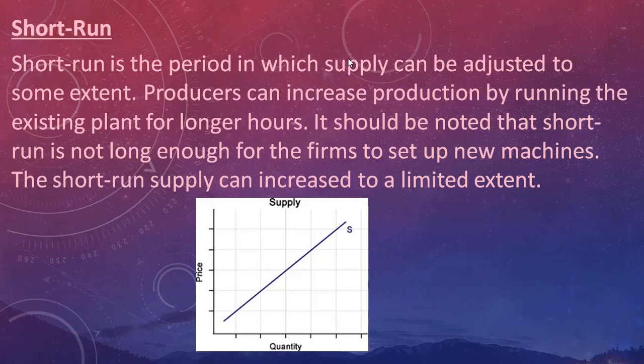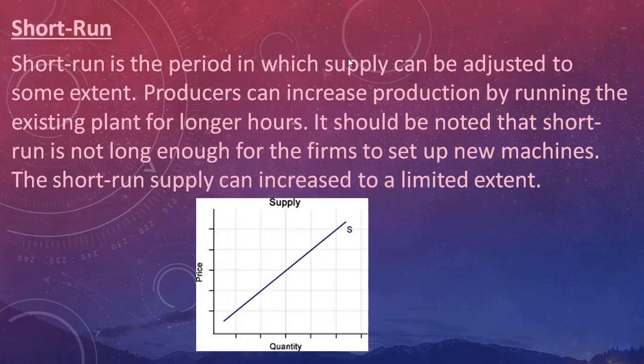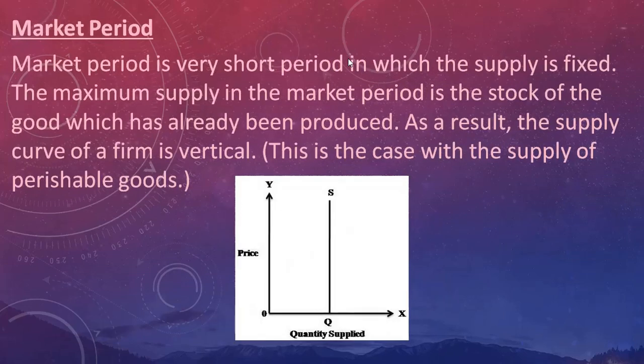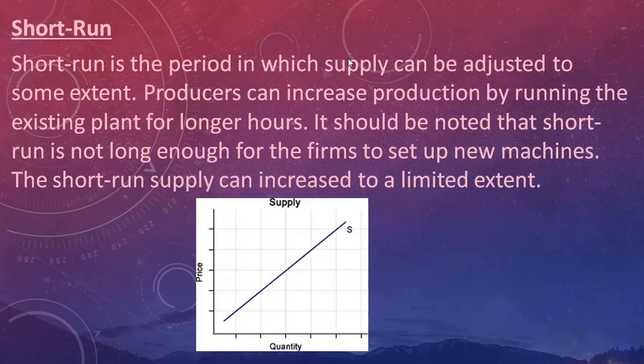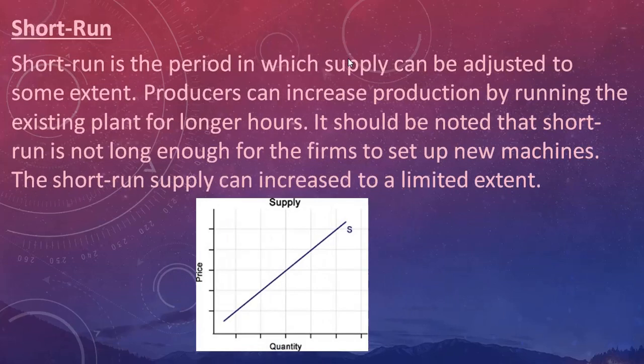What is that similarity? That factors of production in both the cases are constant, they are fixed. But the difference here is, in market period the supply is fixed, it is constant, whereas in case of short run the supply can be adjusted to certain extent.